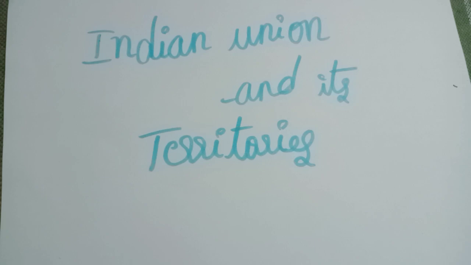So what is the scope of it? This article relates to admission or establishment of states which are not part of the Union of India. For example, Sikkim, which was included in India in 1975, was no part of India before this. And this is all about Article 2 of the Constitution.